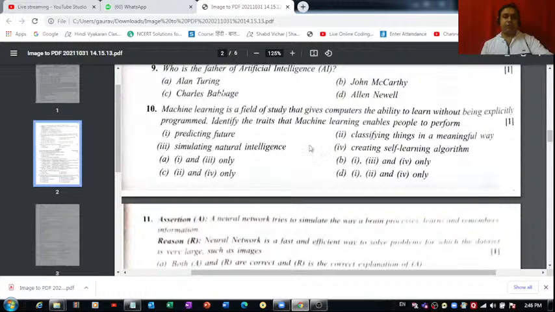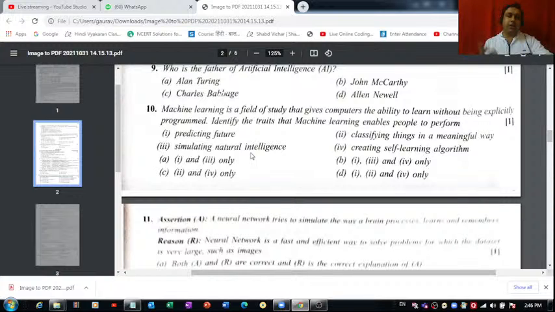Classifying things in a meaningful way, that is also correct. Classification, regression, then in unsupervised learning, what happens? We have that clustering method. So yes, classification can also be done. Simulating natural intelligence, that's not correct. We are not creating a simulator.